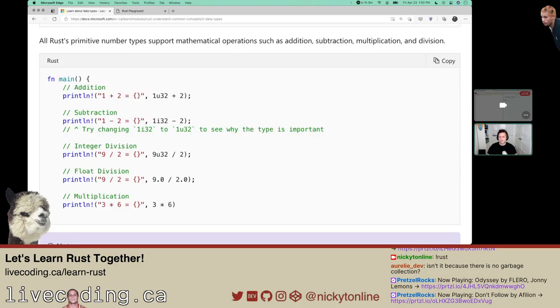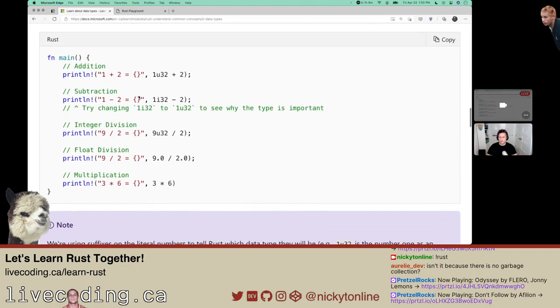All the primitive number types support mathematical operations. 1 plus 2 equals. And then I guess you can specify that a number is 32-bit by post-fixing it to a number.